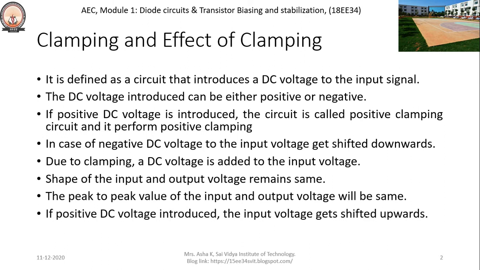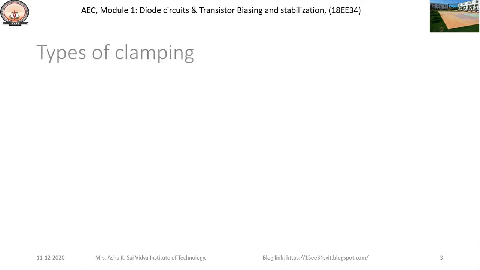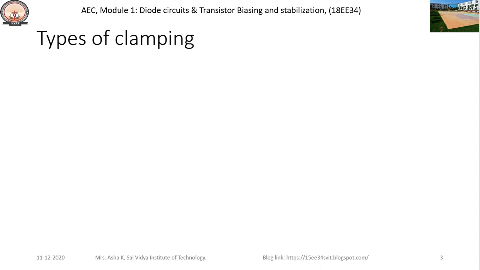If positive voltage is introduced, the input voltage gets shifted upwards in the output. If negative DC voltage is introduced, the input gets shifted downward, and that will be the output of the clamping. Now we'll discuss the types of clamping. Basically we have positive clamping and negative clamping.